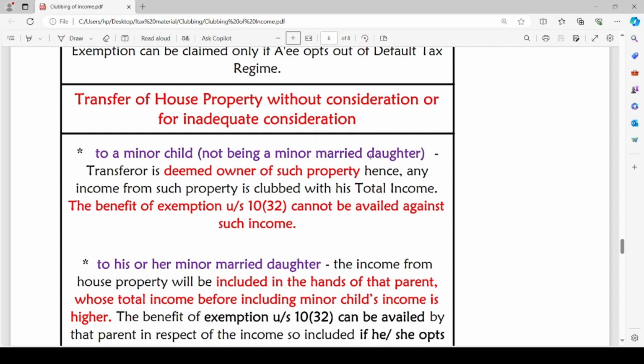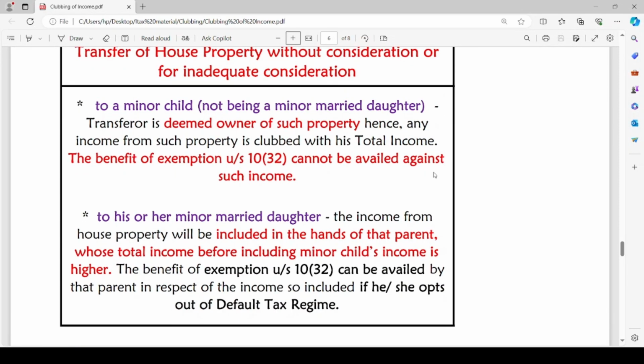When house property is being transferred without any consideration or for inadequate consideration to minor child, and such minor child is not minor married daughter, in such a case, transferor is deemed owner of such property. Hence, income of such property is taxable in the hands of transferor himself. In such a case, in case of deemed ownership, benefit of exemption under section 10(32) cannot be availed, since it is not deemed as income of the minor child.